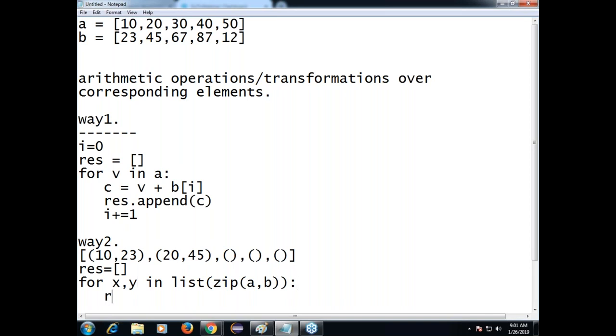Here I am saying result dot append of x plus y. Understanding this one? After completion of this, in the first iteration, sir, what is the value of x? 10. Value of y? 23. In the second iteration, value of x is 20. Value of y is 45.